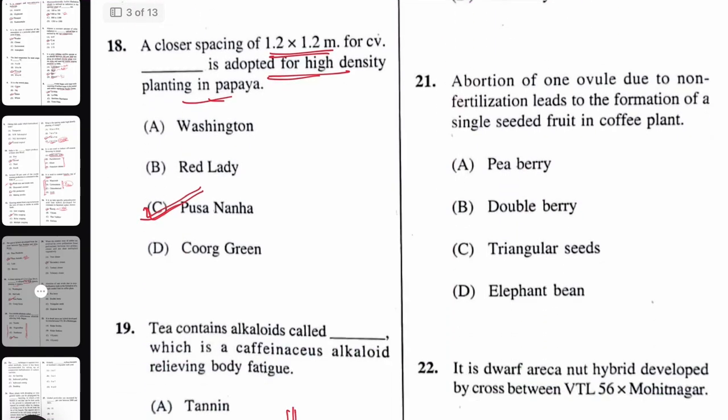Next question. Abortion of one ovule due to non-fertilization leads to the formation of a single-seeded fruit in coffee plant. The right answer here will be pea berry.